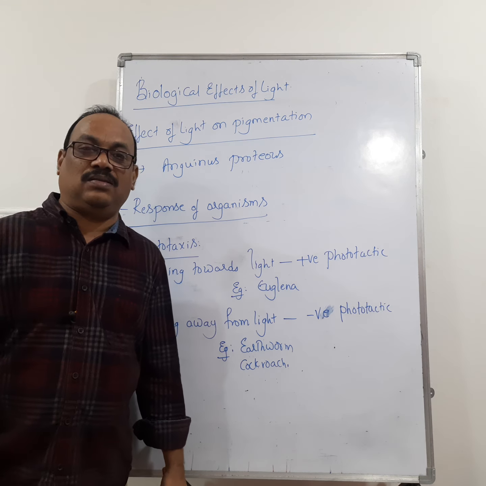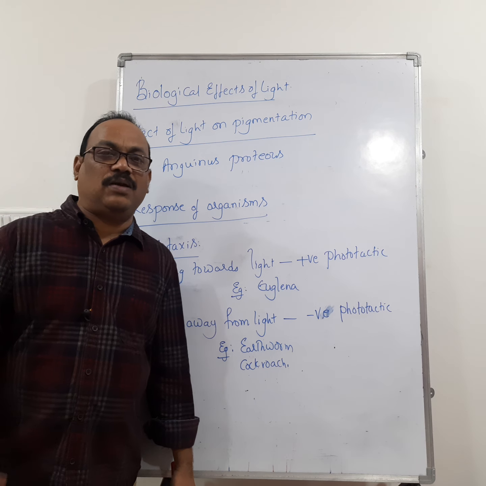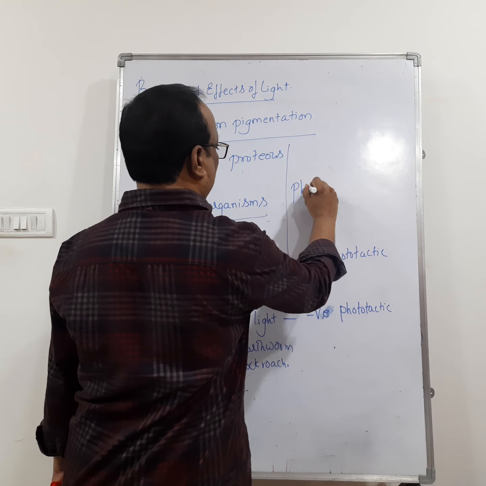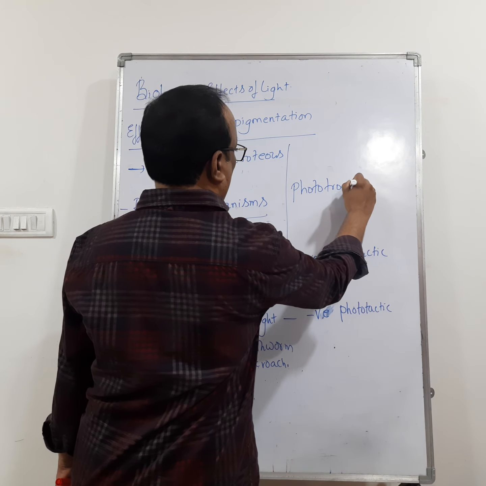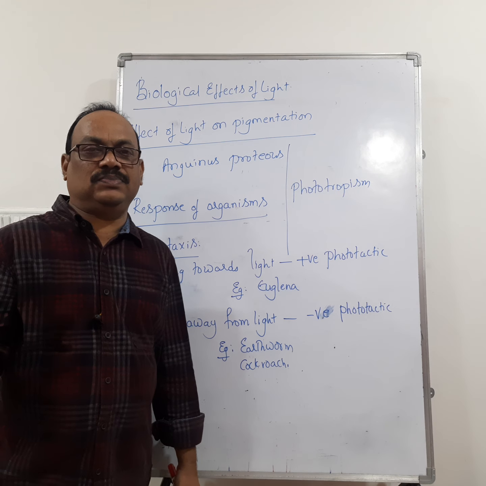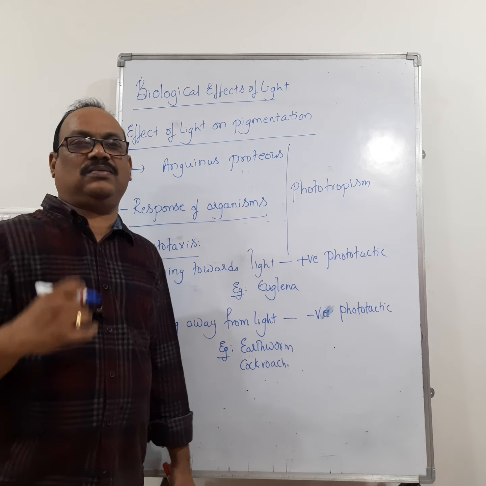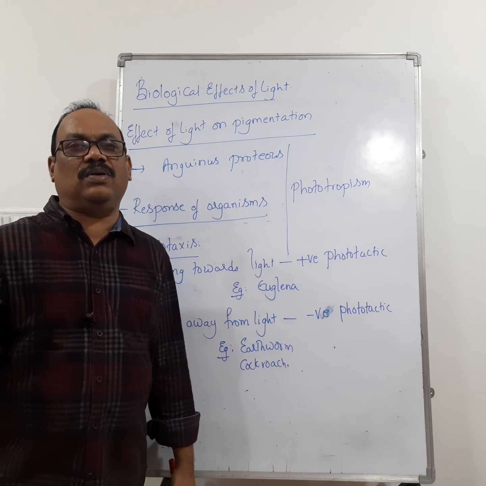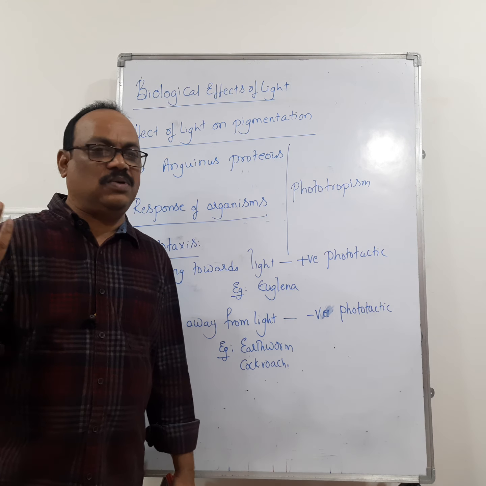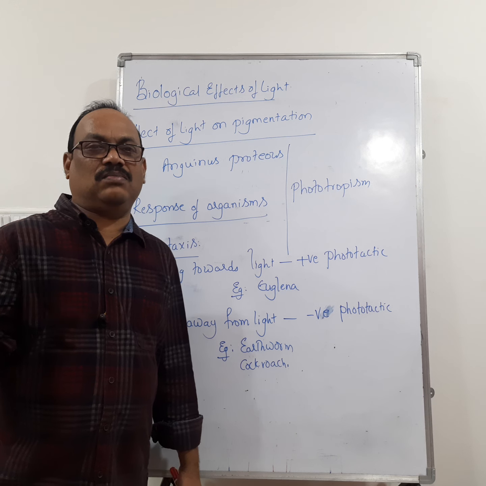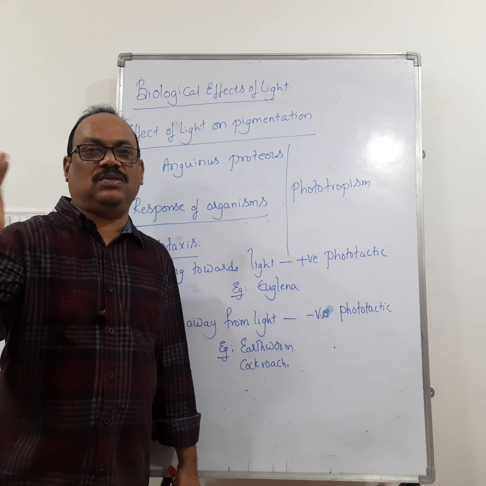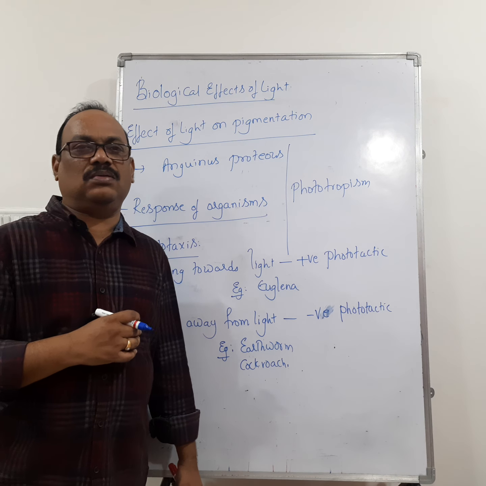Then one more word is there, that is phototropism. What is meant by phototropism? Phototropism is the movement of a plant towards the source of sunlight. It is a directional movement of plants towards the source of sunlight. For example, take sunflowers. Sunflowers blossom in the presence of sunlight and they turn towards the sunlight. That turning is called phototropism.